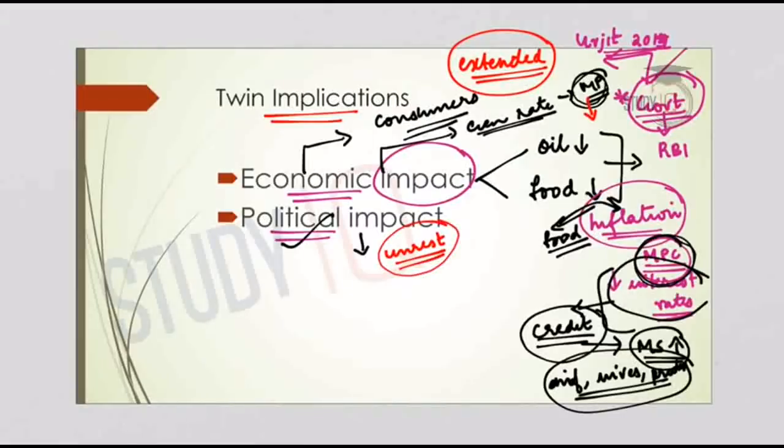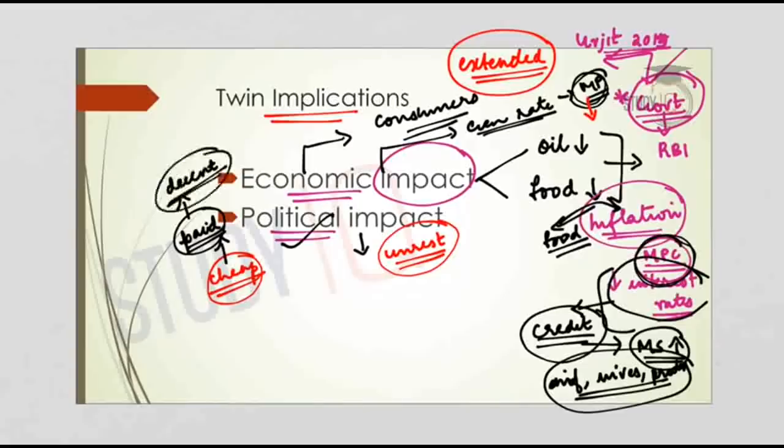Recent days we have seen many protests by the farmers that they are not paid remunerative prices. They do not have a stable income. So this is the political impact. When food is available at cheaper rates, it is beneficial for the consumers. But for the farmers, it is a negative implication. They are paid less for their produce. They do not have decent remuneration. The produce prices for the farmers are very low.